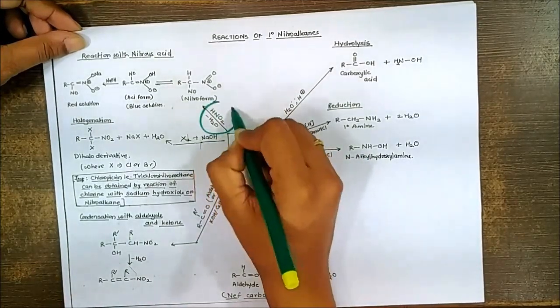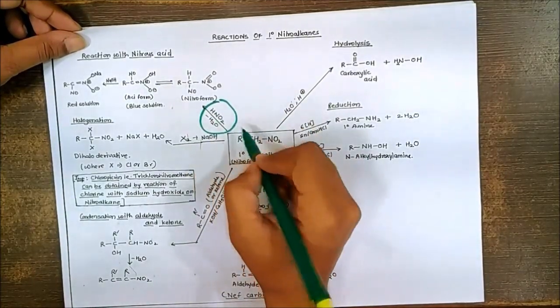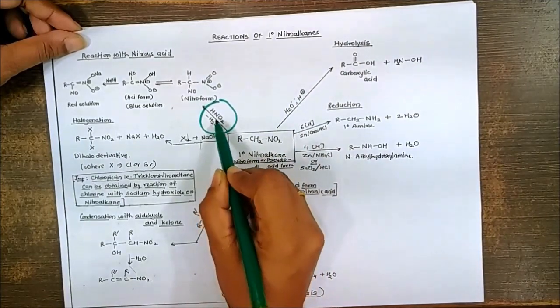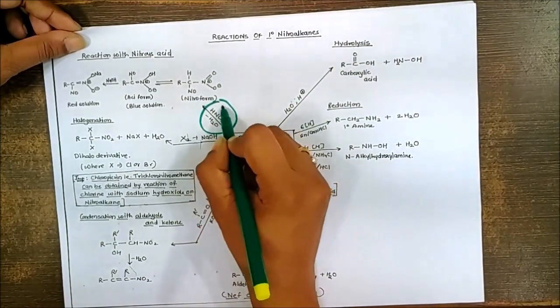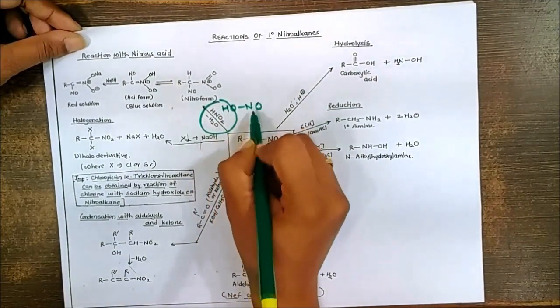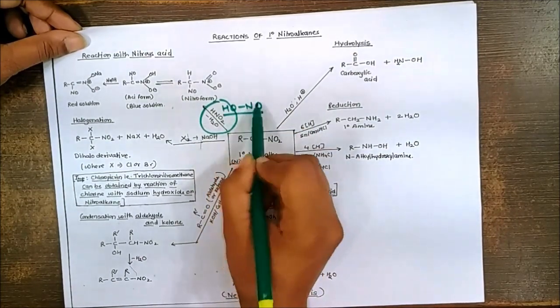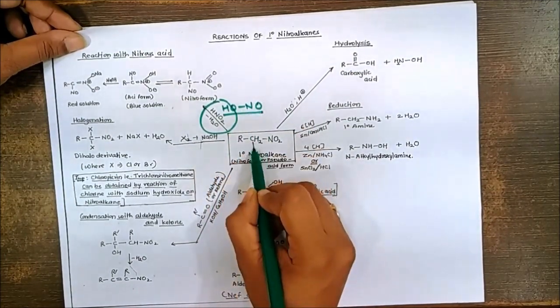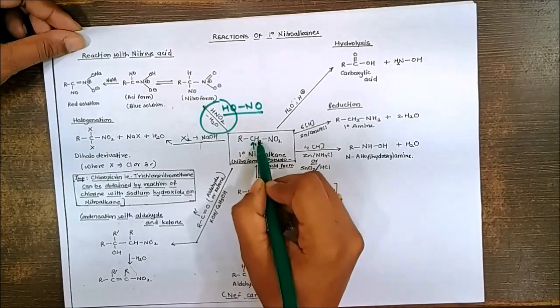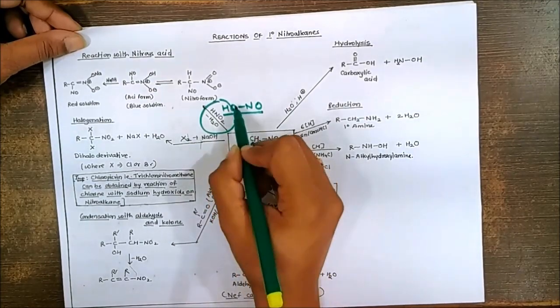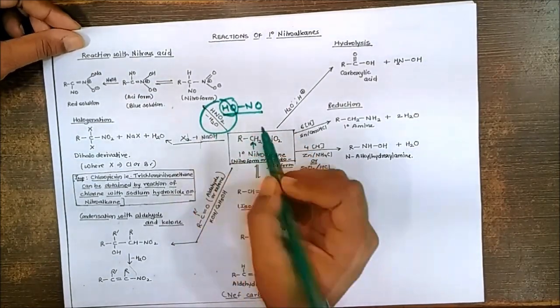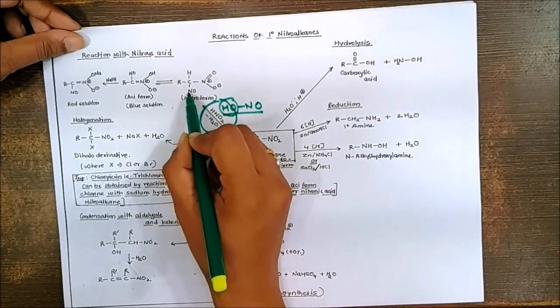If I allow this to react with HNO2, what will happen? I am writing HONO, HNO2. So this NO group will attack here. This will replace the hydrogen of this, and this hydrogen and this OH will form a water byproduct. So NO will be introduced here.